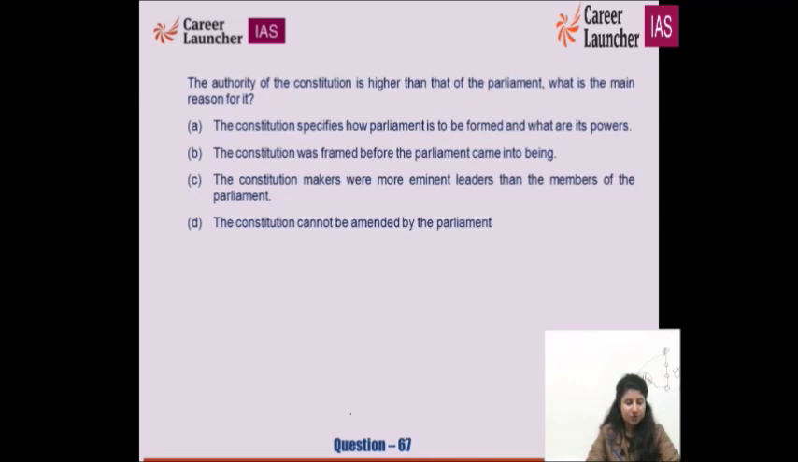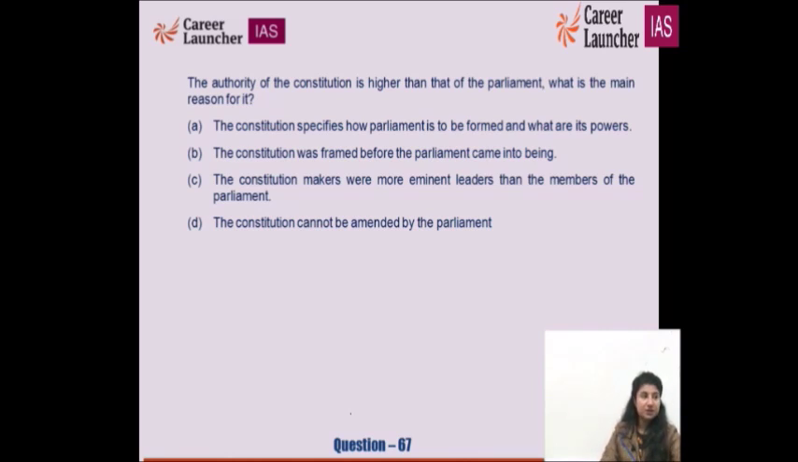The authority of the constitution is higher than that of the parliament. What is the main reason for it? The constitution specifies how parliament is to be formed, and what are its powers. And the constitution was framed before the parliament. So it is bigger, brother; whoever came into the world first is elder. The constitution came first, parliament was formed later; this can be a reason.